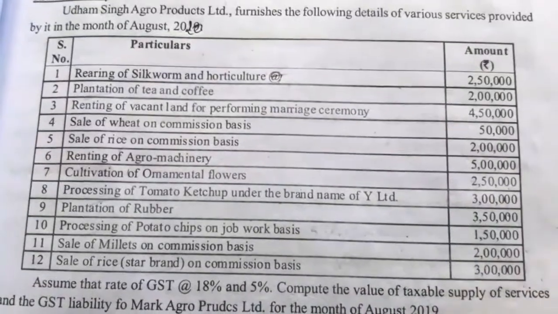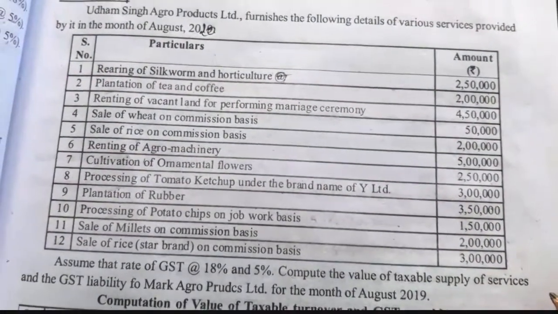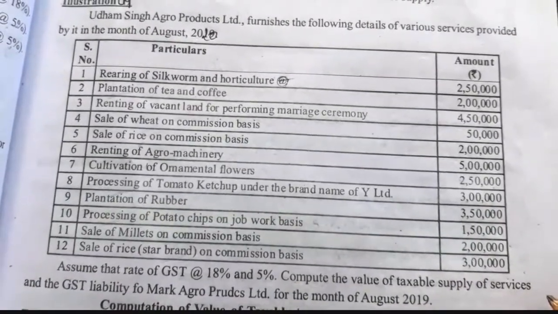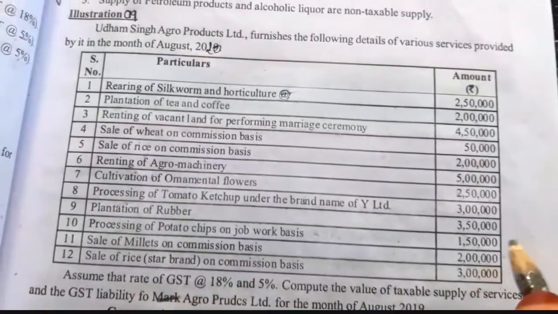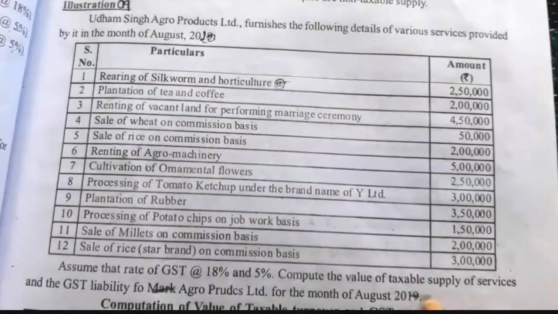Assume that the rate of GST is 18% and 5%. Compute the value of taxable supply of services and GST payable, the tax liability of Udham Singh Agro Products Limited for the month of August 2020.